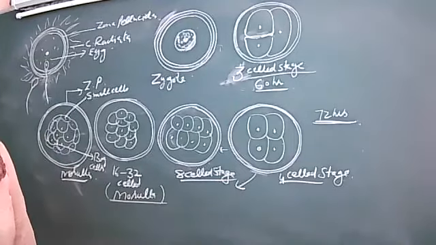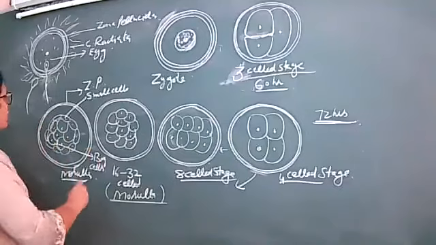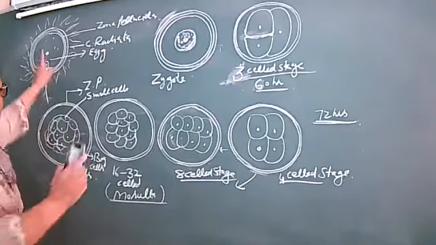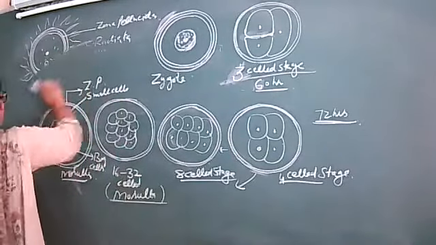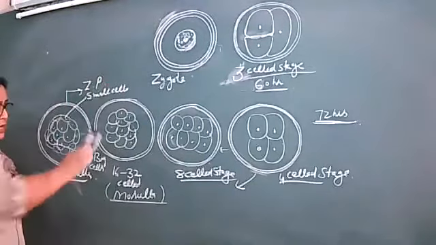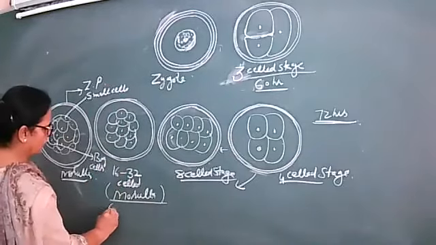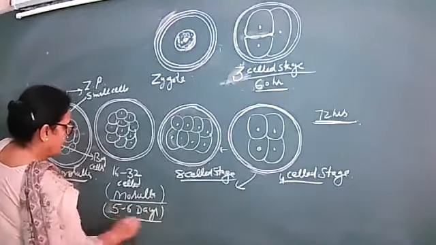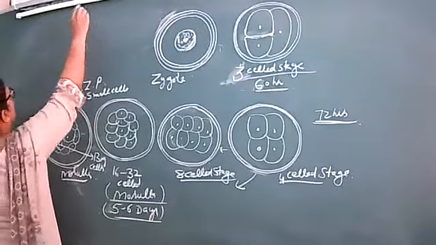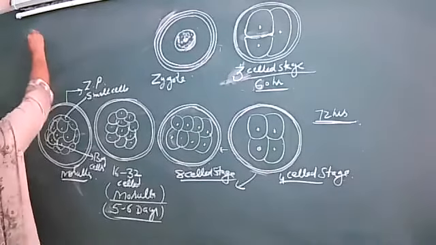It will be converted into a big vesicle, and that vesicle will have a cavity inside, and it's getting converted into blastula. So then it gets converted into blastula. This morula will be formed in about 5 to 6 days' duration. And at the 7th day, the blastula will be formed.